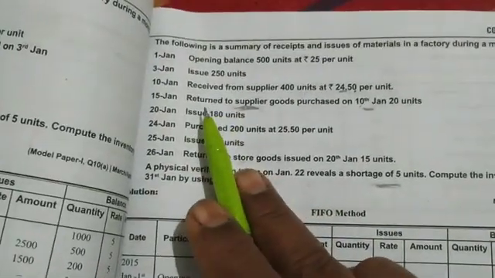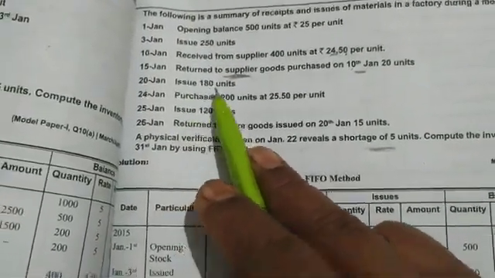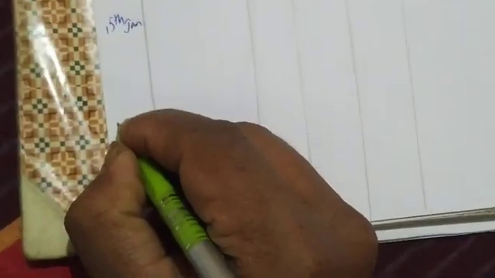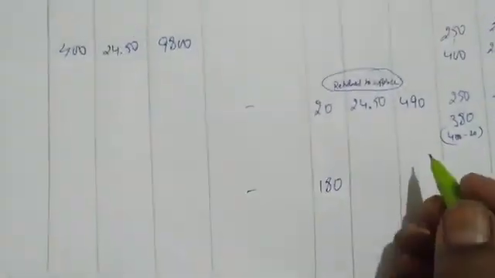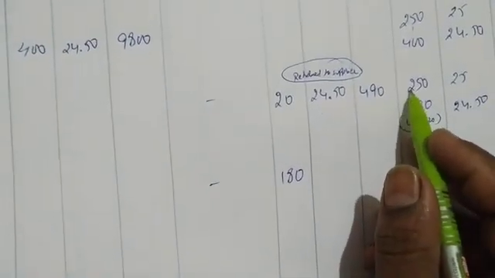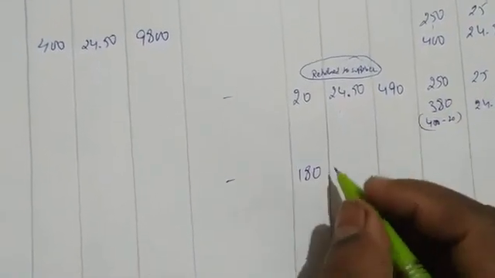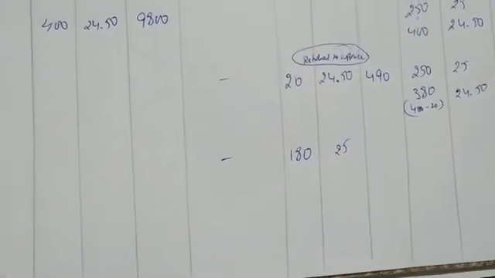Again you issued. When did you issue? On 20th January, 180 units. Which method do we have to follow? FIFO method. First in first out means for the 180 units we take the price 25. 180 into 25 we are getting 4,500.